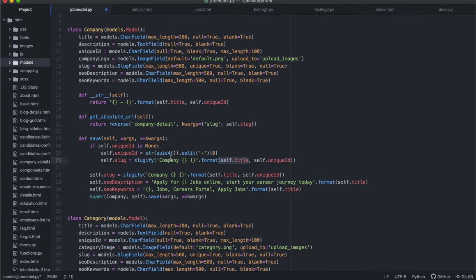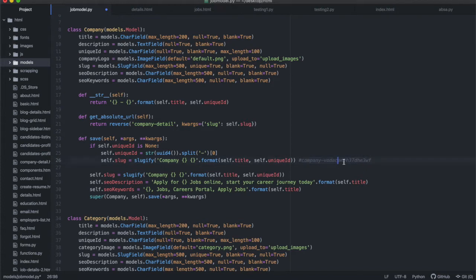So the slug will end up looking like something like, let me just type it in here. It will look like maybe something like company, because when you slugify, you get rid of the capital, and then there'll be a dash there, and then it will be the company name. Let's say it's Vodacom, all right? So it will say company dash Vodacom, and then it will say the unique ID, whatever it is, going to be some letters and something like that, all right? So this will be typically the slug, all right?